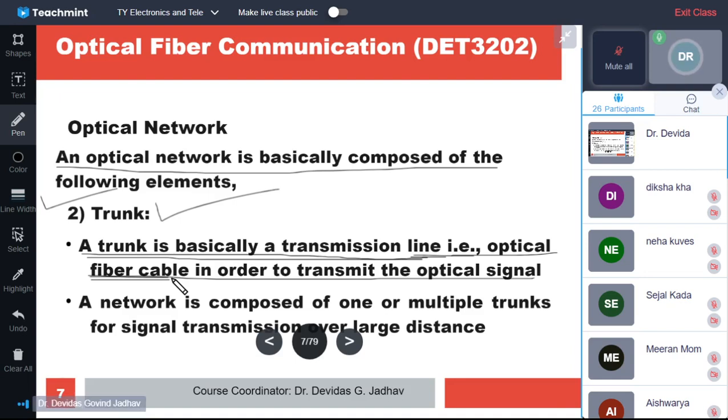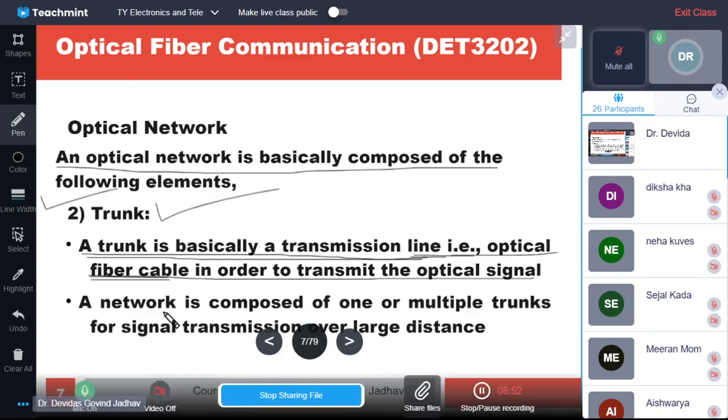In wireless, a microwave link may be there, a satellite link may be there, and in the optical fiber cable case, the transmission line is optical fiber cable, in order to transmit the optical signal. Trunk is basically a transmission line. The network is composed of one or multiple trunks for signal transmission over large distance.